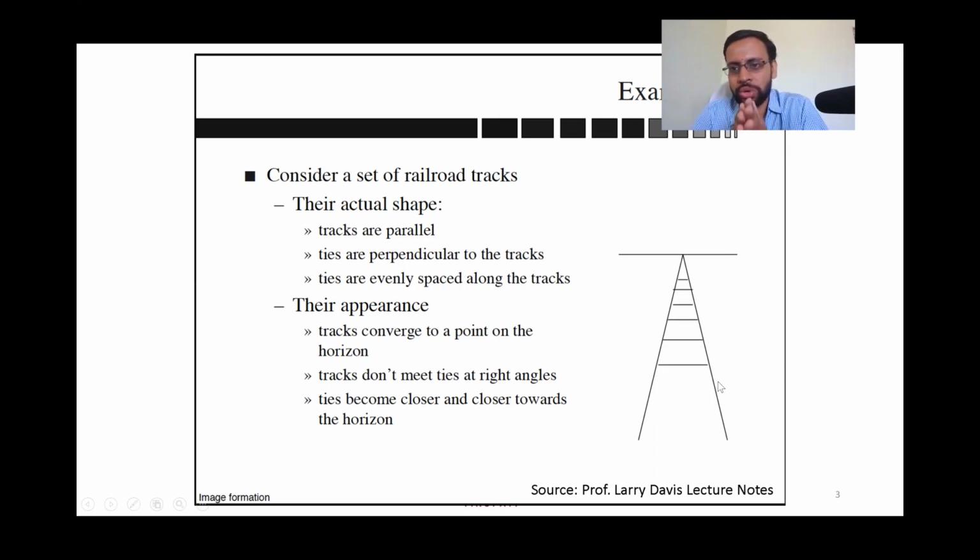So the angles could also vary: originally it is at 90 degrees, and this could keep on changing as you go far away from your camera. Third point, in reality you might be placing these ties below your railway tracks at equal distances, but you could notice from this image that this also could vary when you are taking a perspective projection.